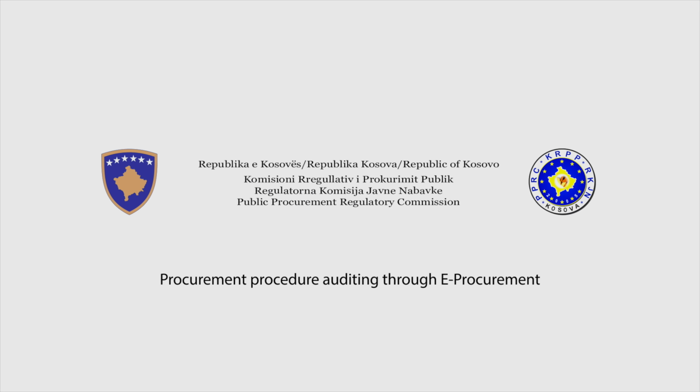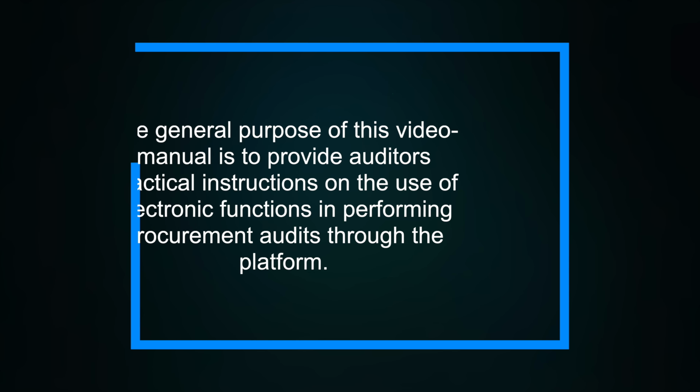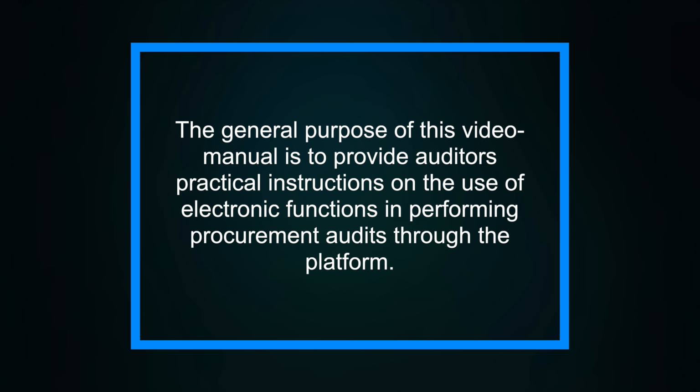Procurement procedure auditing through e-procurement. The general purpose of this video manual is to provide auditors practical instructions on the use of electronic functions in performing procurement audits through the platform.